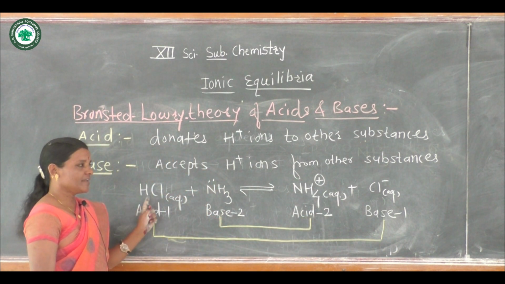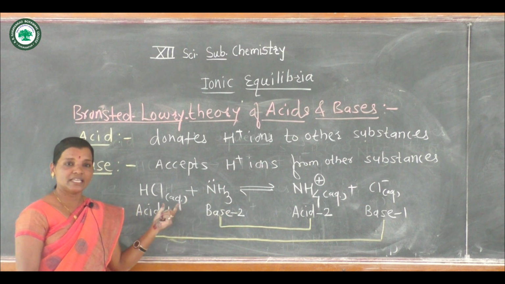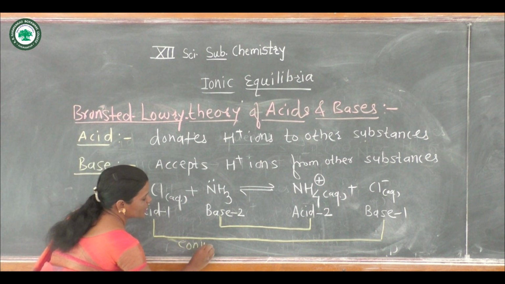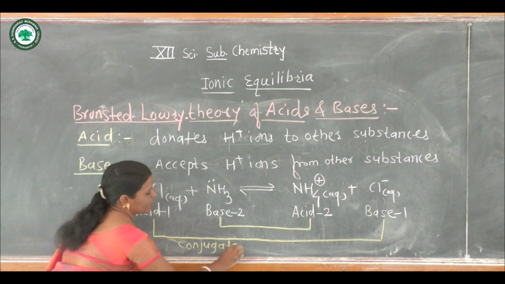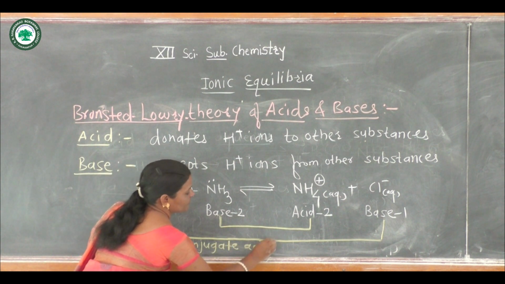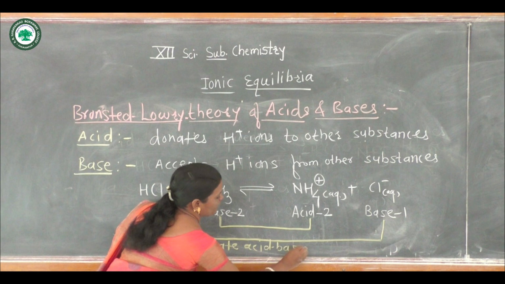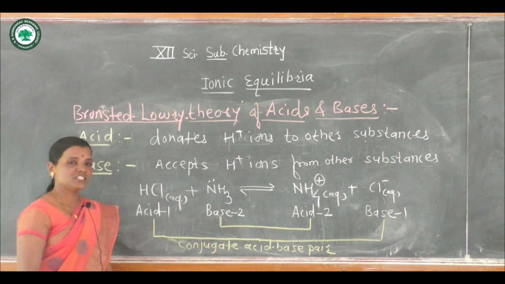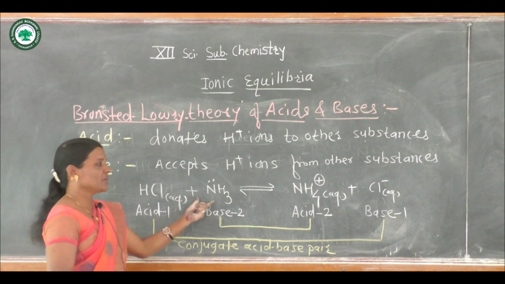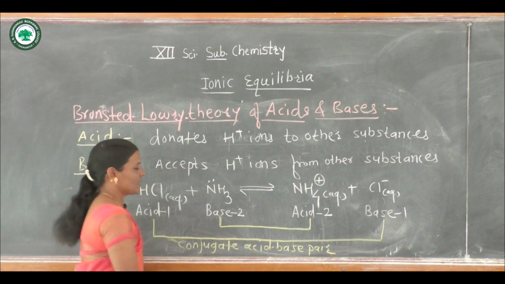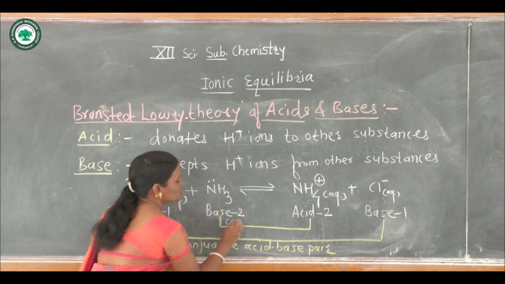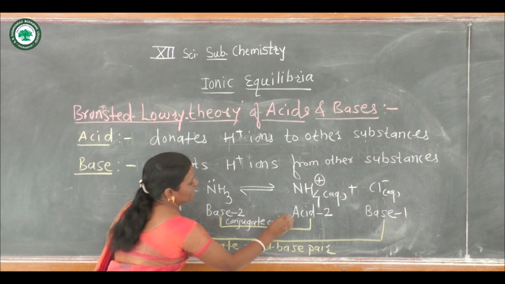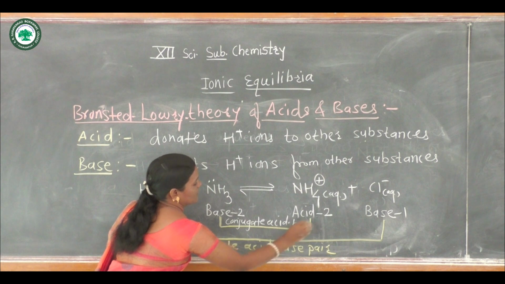This pair HCl and Cl minus in this reaction is said to be a conjugate acid base pair, and this ammonia and NH4 plus is the second conjugate acid base pair.